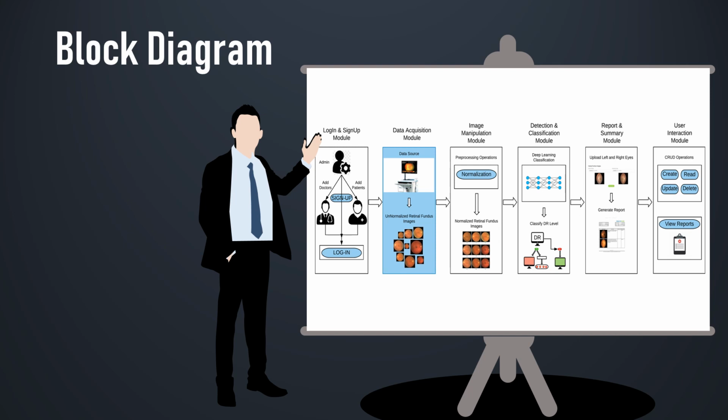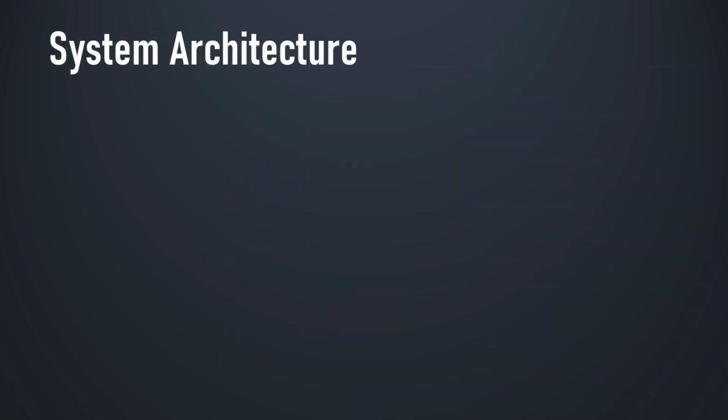Then the report and summary module, where the system generates a detailed report after uploading both the left and right eye images. At last, the user interaction module, which contains all user functions such as viewing reports, create, read, update, or delete. The architecture of our system contains 4 layers.